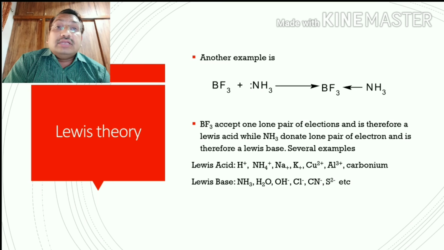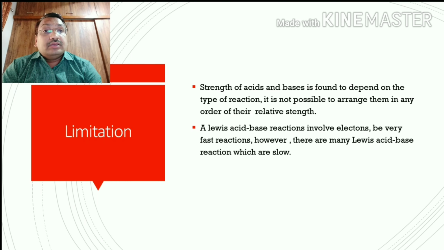For example, nitrogen and oxygen generally have lone pairs, so compounds having these types of atoms generally act as a base because they have the capacity to donate electrons. So these are Lewis acids and Lewis bases.